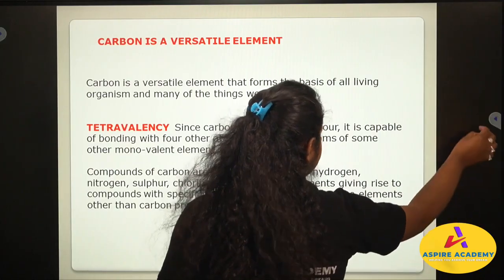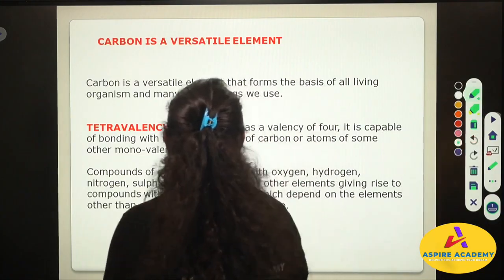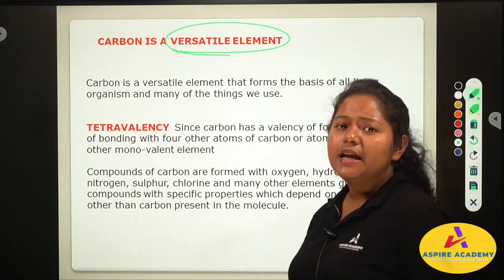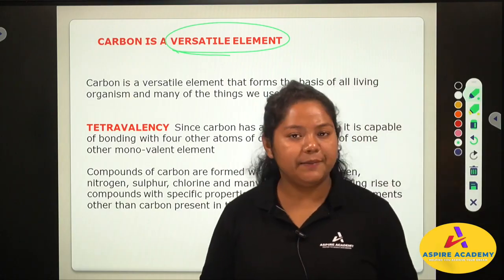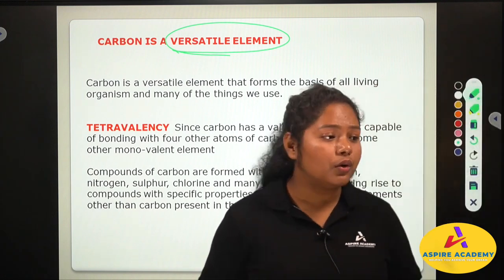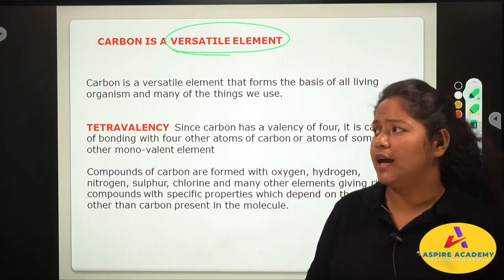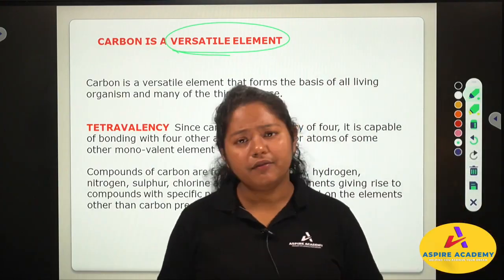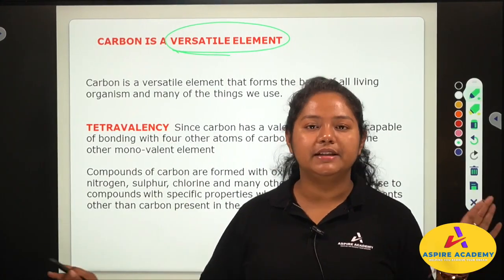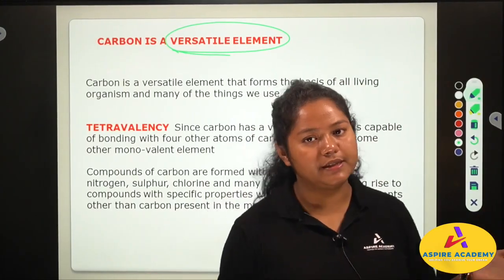Versatile means, suppose my name is Neha, I can sing, I can dance, I can cook, I can teach, I'm a good student and I can play sports and I can do everything. So I am versatile, I can do everything, like I have so many talents. You are versatile, you can do a lot of things.